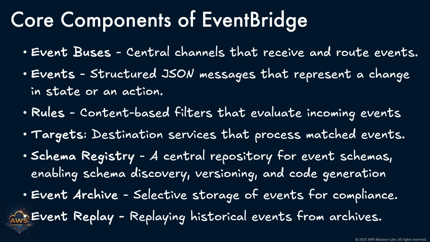Matched events are delivered to targets. These can be a wide range of AWS services such as Lambda functions, Step Functions, SQS queues, SNS topics, Kinesis streams, and even external HTTP endpoints via API destinations. The schema registry is another powerful component. It automatically detects and catalogs the structure of your events. With schema discovery enabled, you can generate strongly typed code bindings in multiple languages. For compliance, analytics, and debugging, EventBridge offers event archiving. You can selectively archive events on any bus and retain them for future inspection.